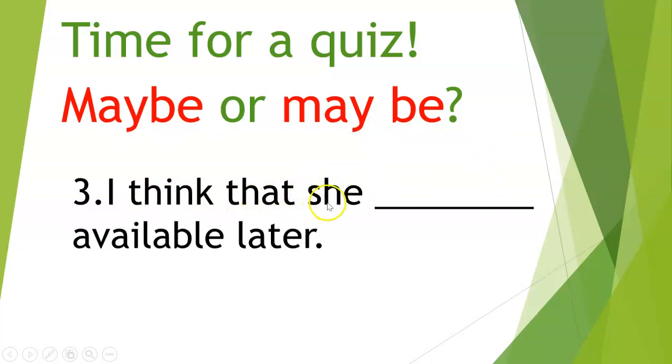I think that she blank available later. Okay, for sentence number 3, we are going to use this form, maybe two words.